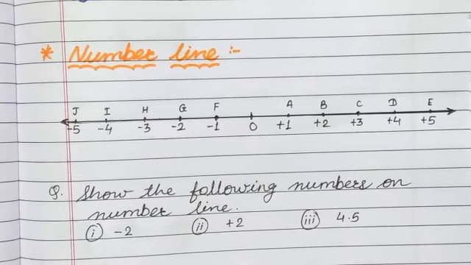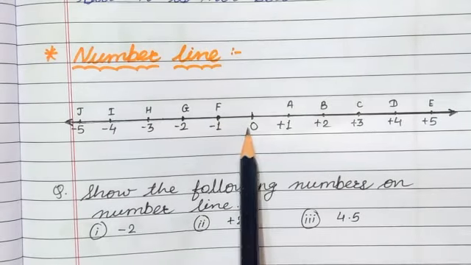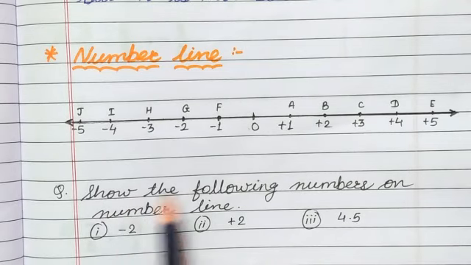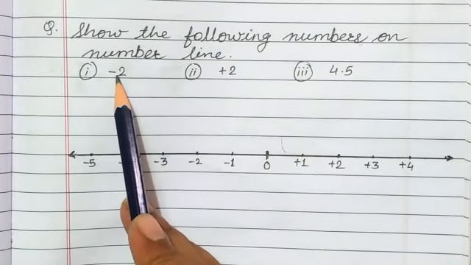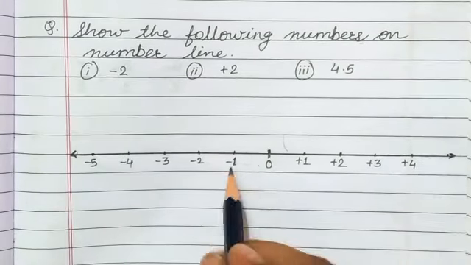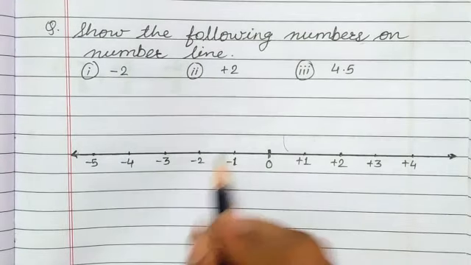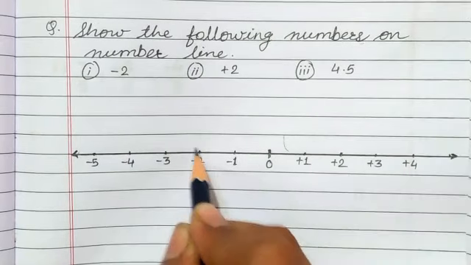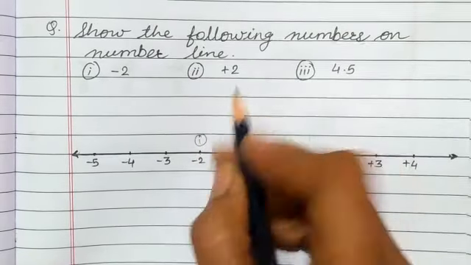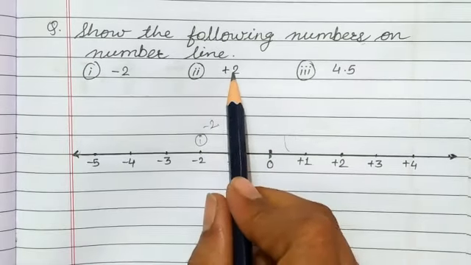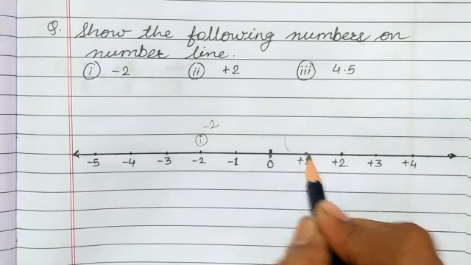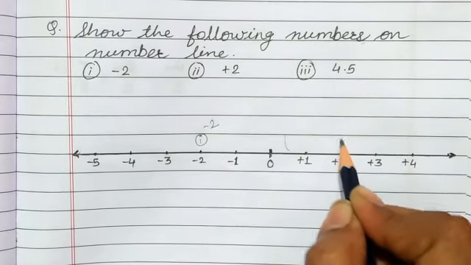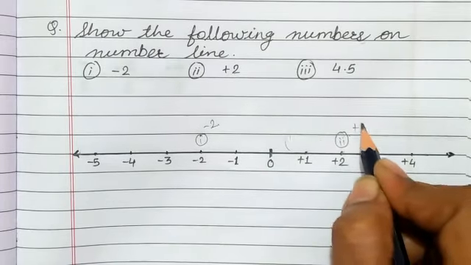There is an example of a number line. This is a number line drawn by me. Here the question is: show the following numbers on the number line. First of all, a blank number line is drawn here. At first we have to show negative 2. Here this is negative 2. Negative 2 will be shown this way. How can we show positive 2 on the number line? This will be positive 1, positive 2. This will be shown as the second answer, the positive 2.